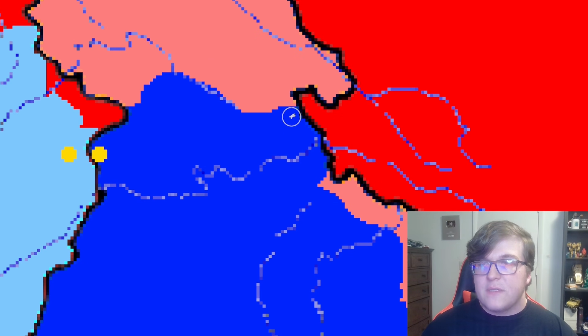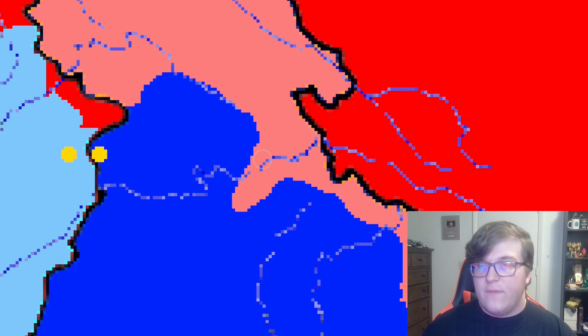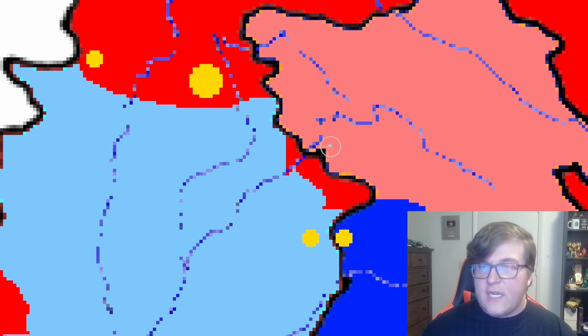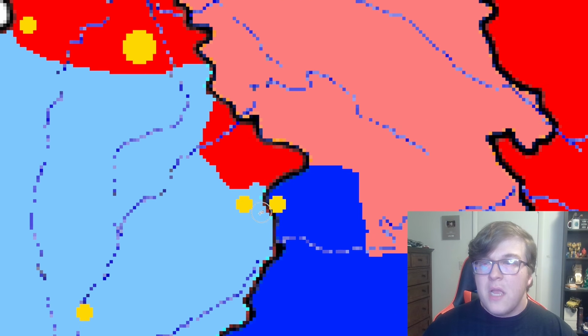Now at the same time this was happening though, China sent some additional forces into the Kashmir region, and they are now moving down following this river here, but also filling in this area over here. China will attempt to use this area to their advantage to retake this major city here. However, they fail.